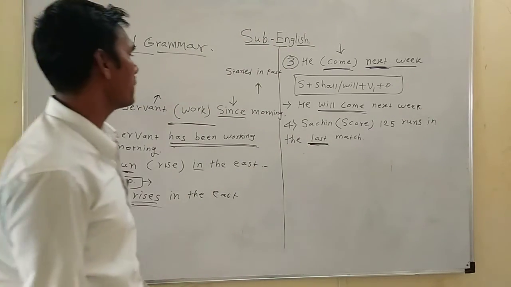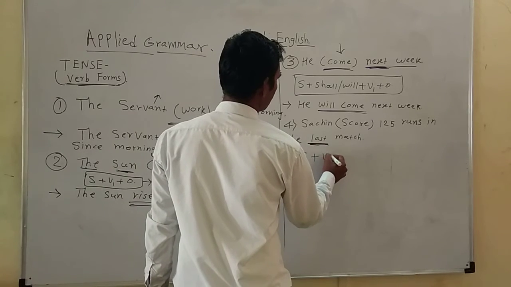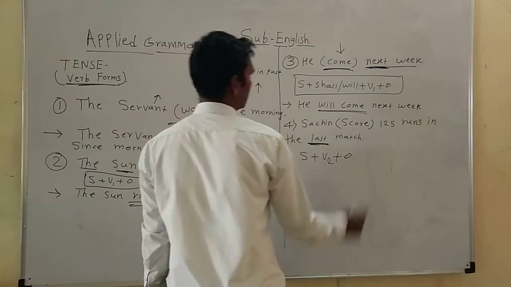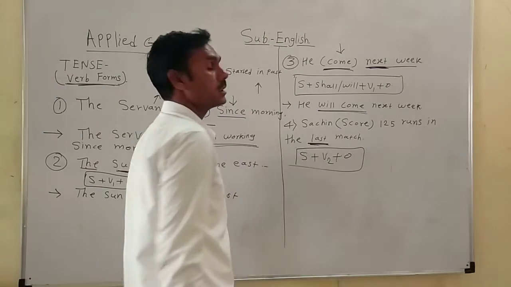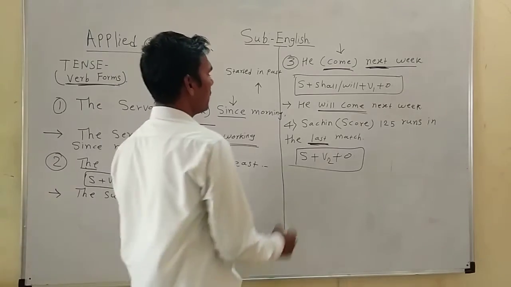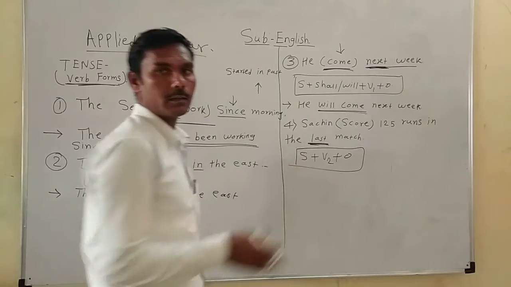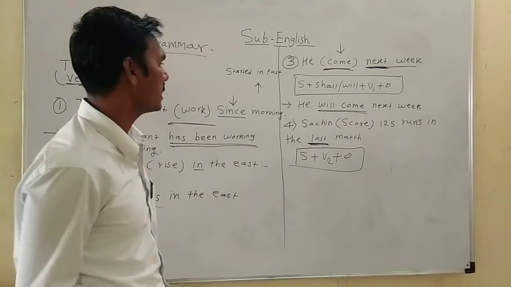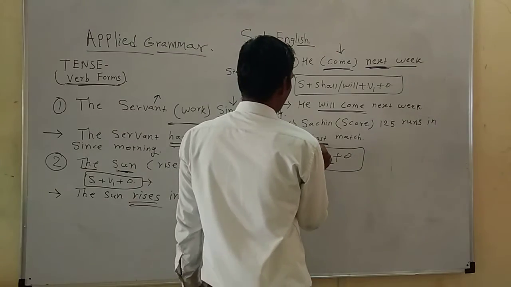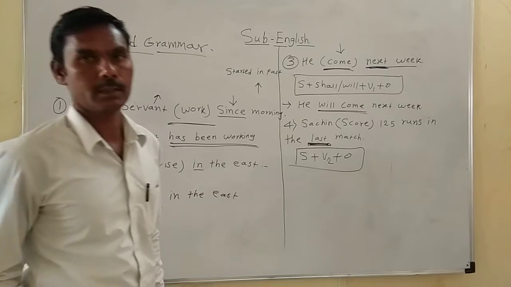What is the structure of simple past tense? Subject plus V2 plus object. Why are we using simple past tense here? Because in the last match Sachin made 125 runs, and for past actions we use simple past tense.